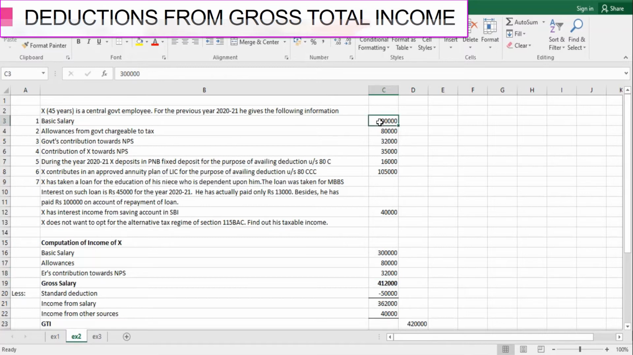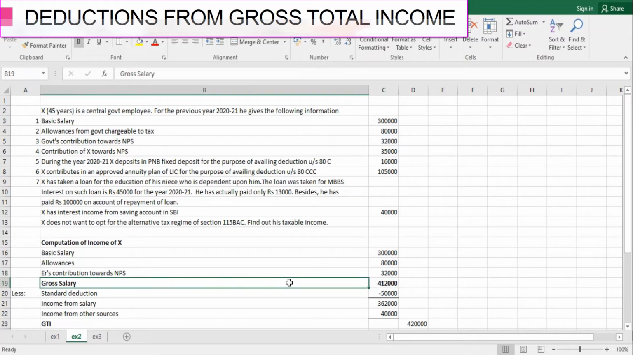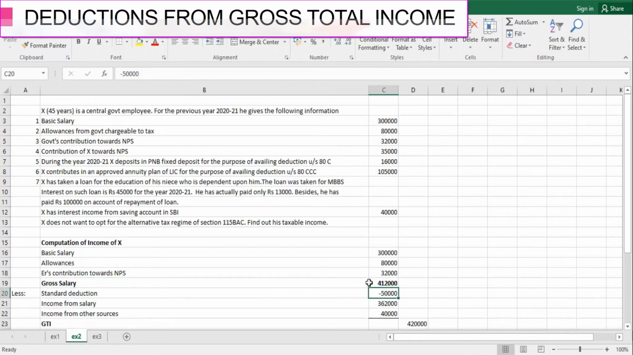So his basic salary plus this allowance of rupees 80,000 plus this contribution of government towards NPS 32,000, this makes a total of rupees 4,12,000 of his gross salary. From gross salary you have to give a standard deduction of rupees 50,000. So here from 4,12,000 we will give a standard deduction of rupees 50,000. After allowing this deduction of 50,000, you can arrive at his income chargeable under the head salaries, which is rupees 3,62,000 in our case, right? So his income from salary has been calculated.